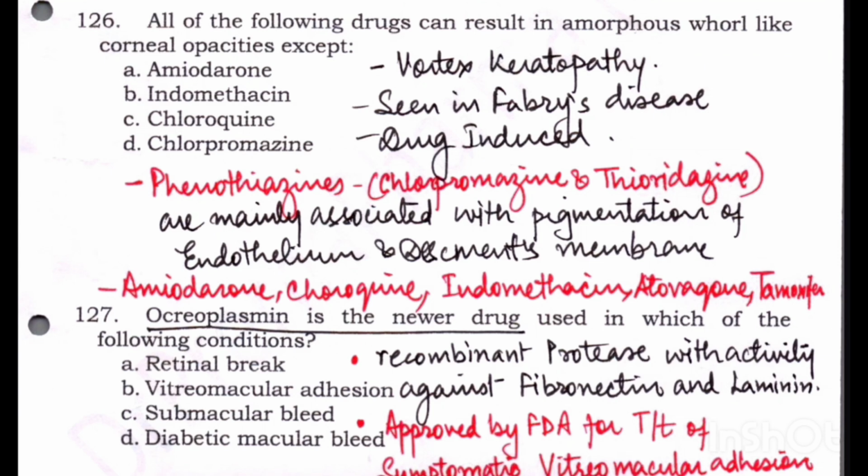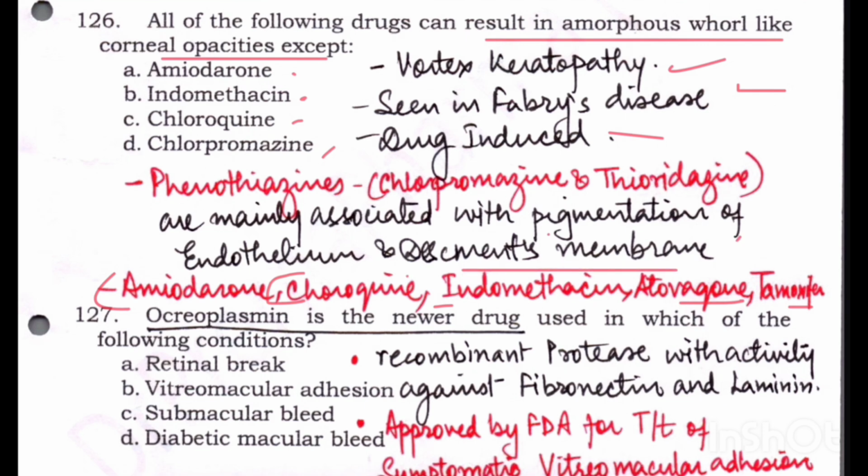All of the following drugs can result in amorphous whorl-like corneal opacities except. Whorl-like opacities are called vortex keratopathy. This is seen in Fabry's disease. They are also drug induced. Now this vortex keratopathy is caused by the drugs amiodarone, chloroquine, indomethacin, atovaquone, tamoxifen, right? So out of these drugs, amiodarone is out, indomethacin is out, chloroquine is out. Chlorpromazine, the phenothiazines, are mainly associated with pigmentation of the endothelium and Descemet's membrane. So their pigmentation is different from these amorphous whorl-like opacities. Okay, so the answer here is chlorpromazine.